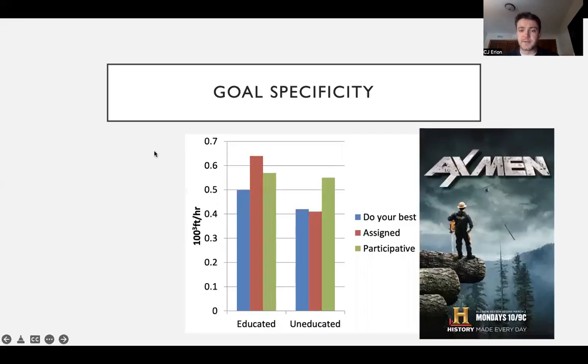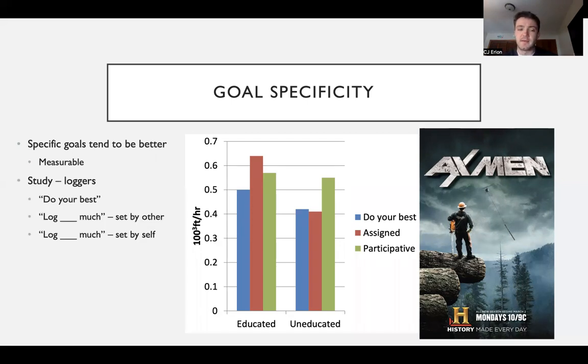So first, goal specificity. In general, we tend to be more successful at reaching our goals, and it tends to be a more meaningful goal, when we keep them specific as opposed to too broad. Mainly because at this point they become measurable, which is very important, as we'll see in this study.